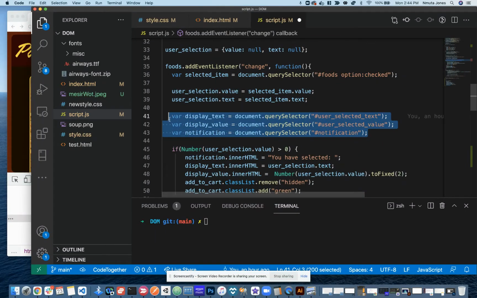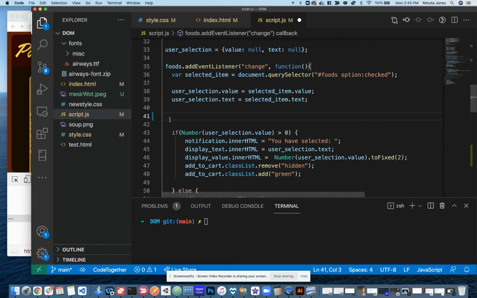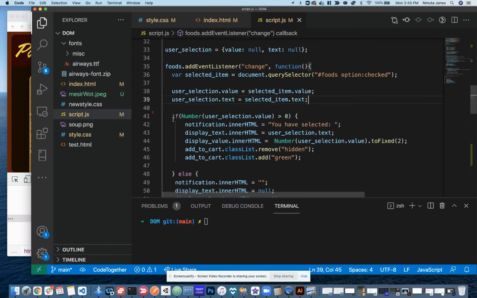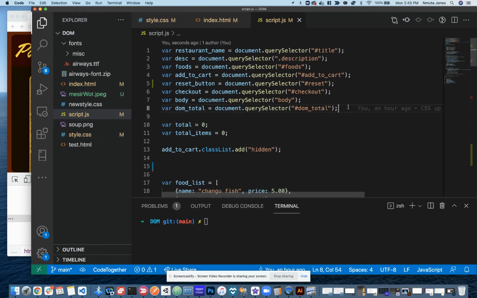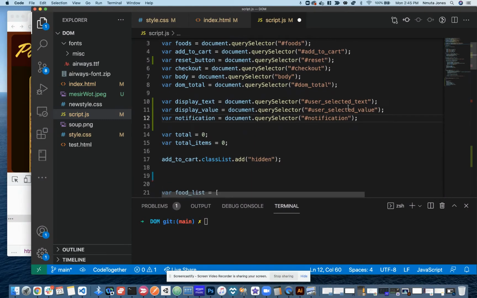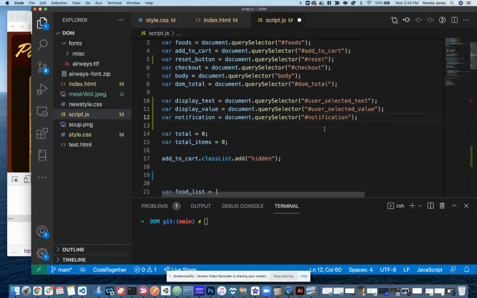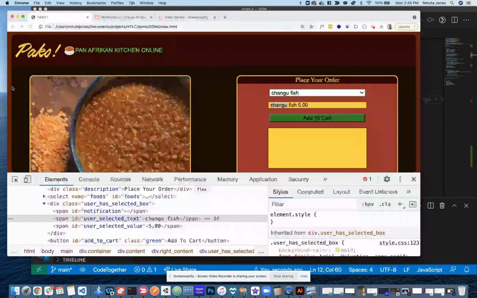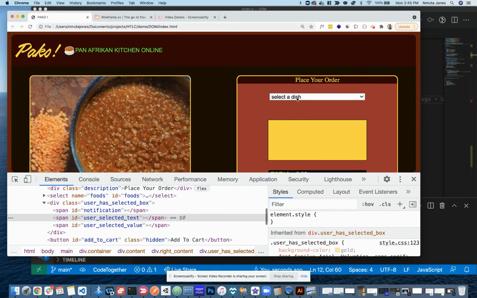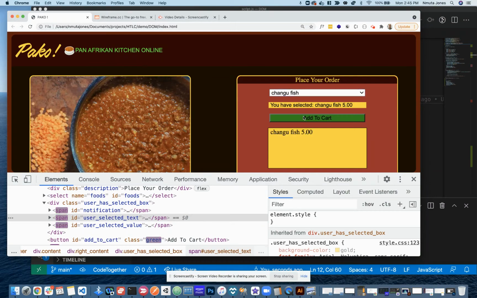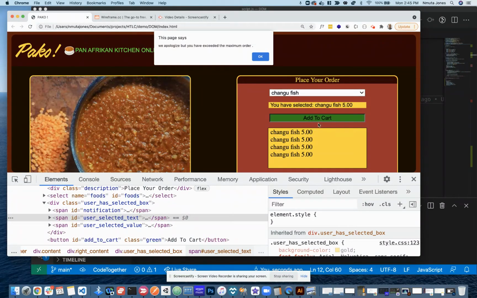All of this should be able to be put at the top of the document. And that way it's always there. Display text, display value, notification. Just make sure that it all works with everything at the top. Yeah, it does.